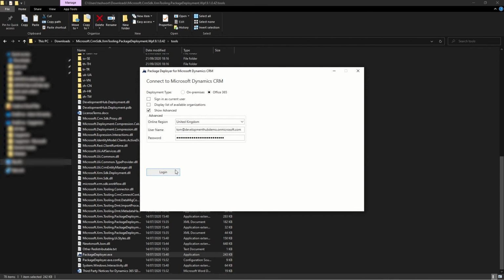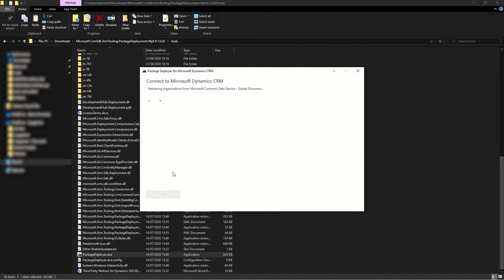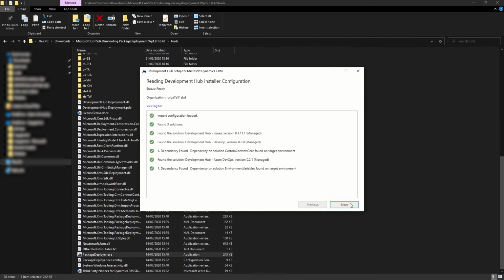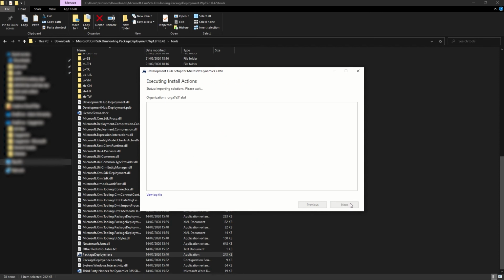I'm already configured for the development environment. We'll click next and next. There are 3 solutions: Issues, Develop, and Azure DevOps. We'll now wait for these to install.